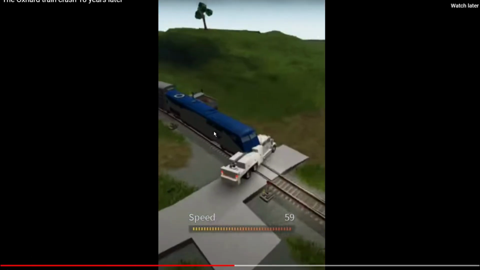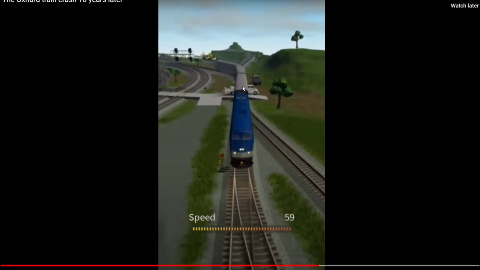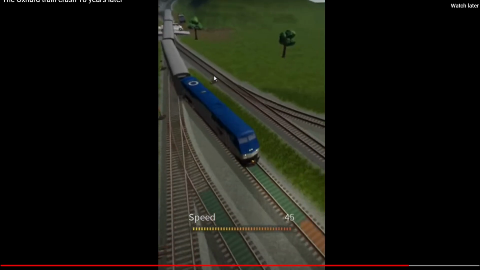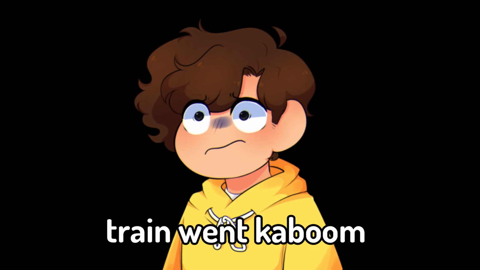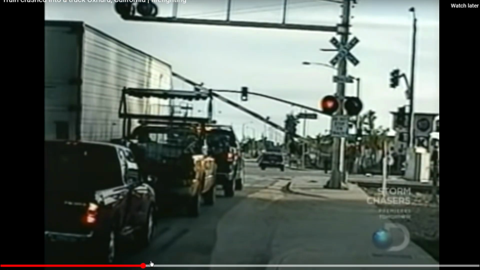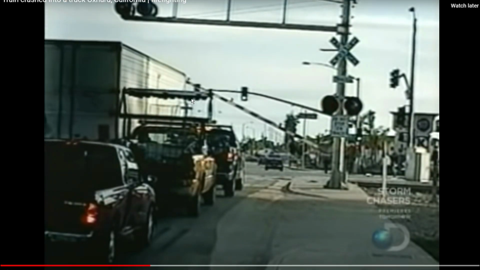Alright, so this is some footage right here from the Oxnard crash 18 years later. Going full speed and kaboom! Straight through the truck. Well, that didn't happen. You didn't go straight through the truck. You went right over the truck. The train actually went right over the truck. The train went onto the wrong side. Oh my gosh, that's the dumbest truck in the world. What is this buddy doing?